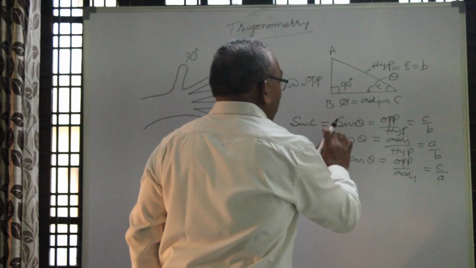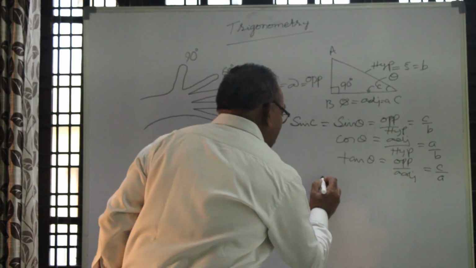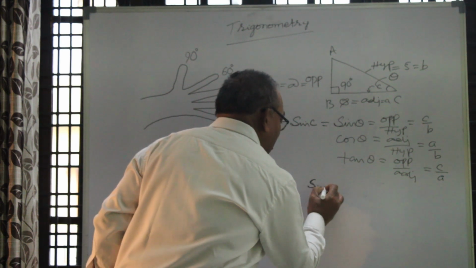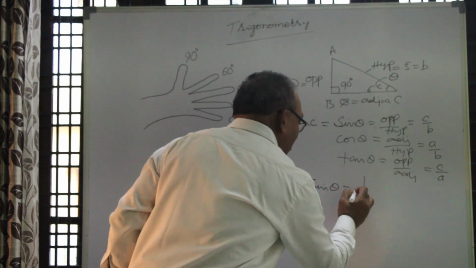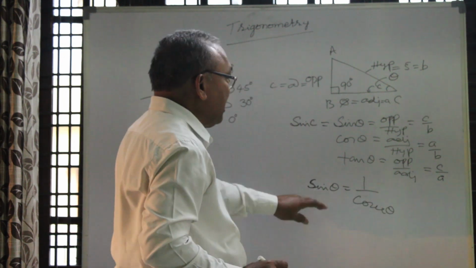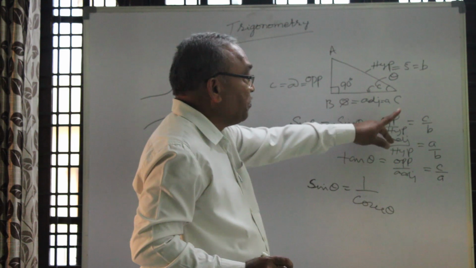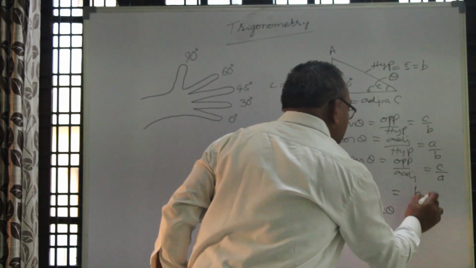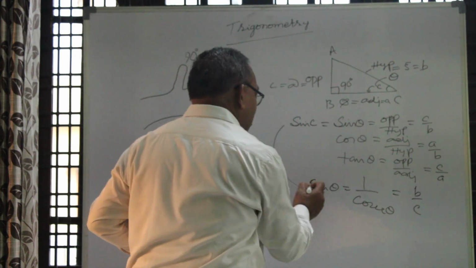In this, one more thing is there. Sin theta can be written as 1 by cosecant theta. 1 by cosecant theta means they are reciprocals. Now this is nothing but B by C. Now this comes like this.